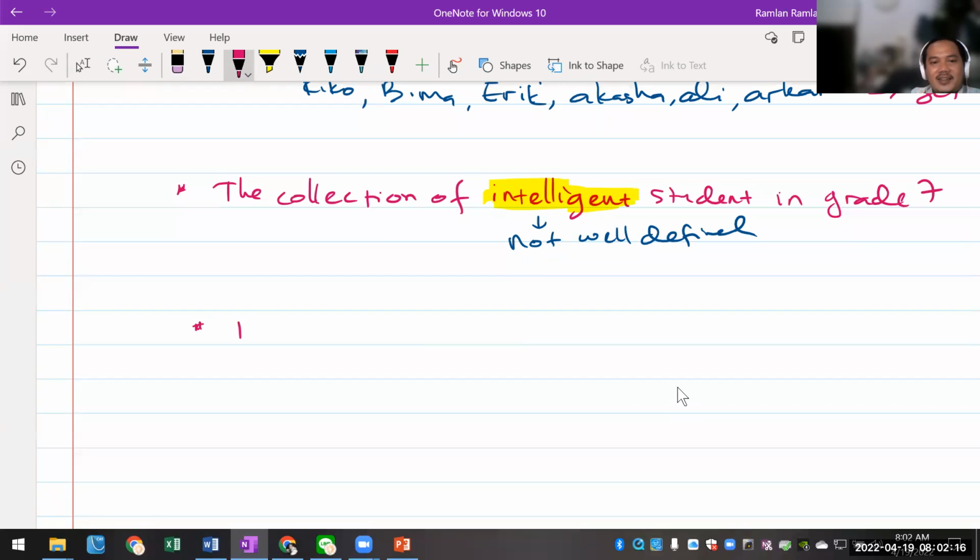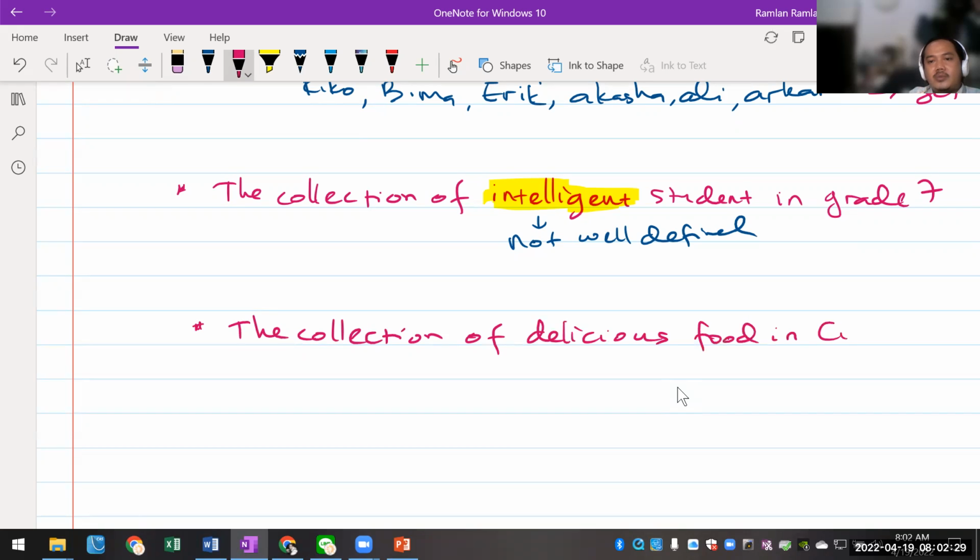Okay. The collection of delicious food in Cibubur. Okay, so I'm going to say it again, that this is not a set. But the question is, what word or what phrase or what sentence makes this not a set?